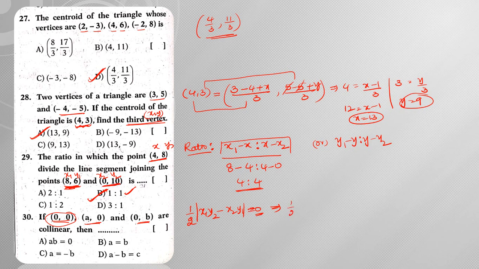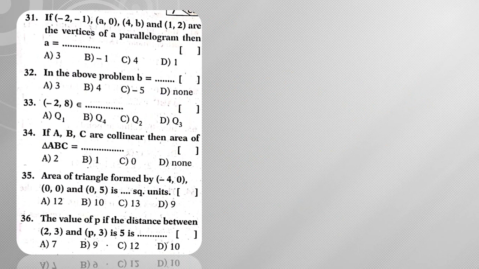So based on this, half into modulus of x1 is a, into y2 is b, minus 0 into 0, is equal to 0. On simplification, what we can say, modulus of ab is equal to 0. That means a into b is equal to 0 is my answer here. Next, moving on to question number 31.